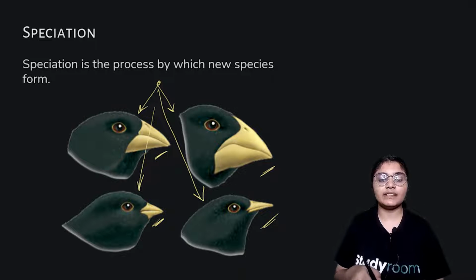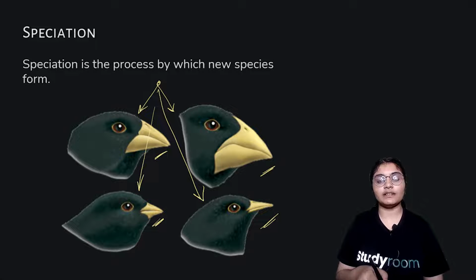Their beaks are basically due to the feeding habits that they have, and they have eventually evolved from the original species due to the competition for food. When there were limited resources of one kind of food, they developed different feeding habits and started to evolve from the original species.